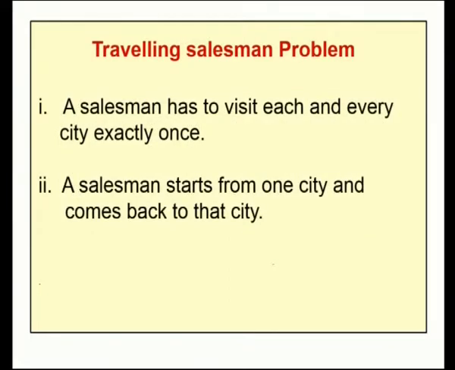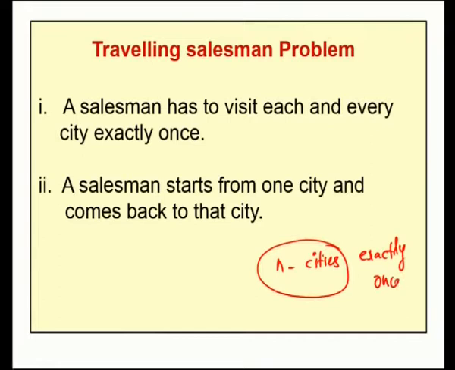First, let me explain what a traveling salesman problem is. A salesman has to visit n cities. There are n cities, and the salesman has to visit these n cities exactly once, and where he starts, he comes back to the same city. Suppose we have n cities 0, 1, 2, up to n. Suppose he starts from a particular city 2, then he has to visit all these cities exactly once, and again come back to the same city.